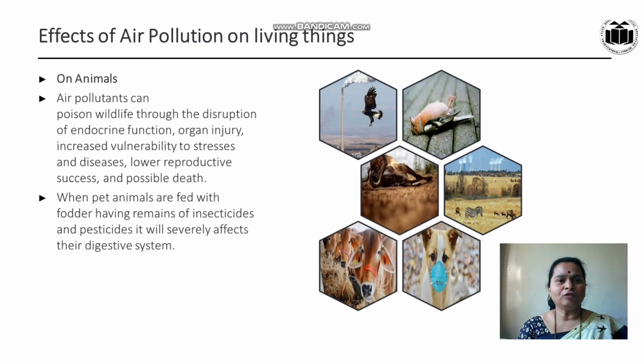Then effects on animals. Air pollution can poison wildlife through the disruption of endocrine function, organ injury, increased vulnerability to stresses and diseases, lower reproductive success and possible death. When pet animals are fed with fodder having remains of insecticide and pesticide, it will severely affect their digestive system. These are the effects of air pollution on animals.